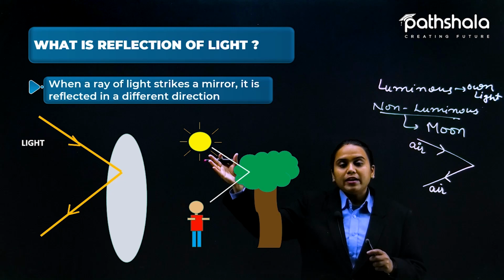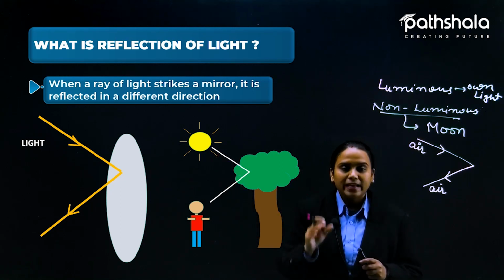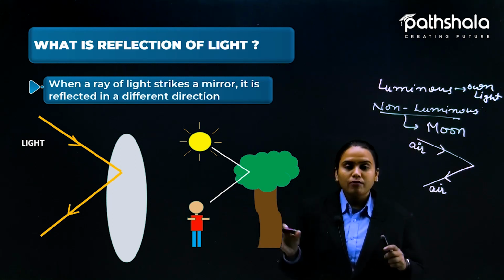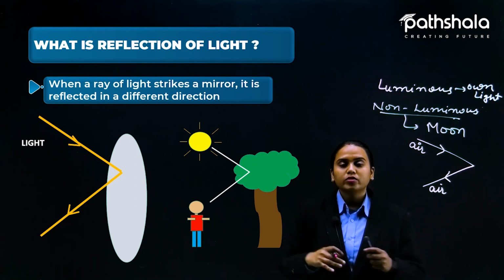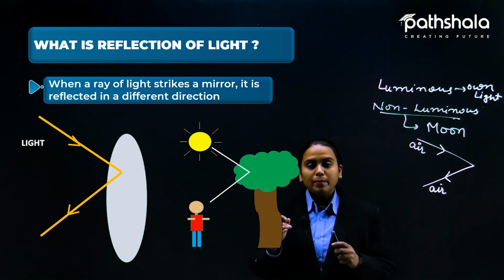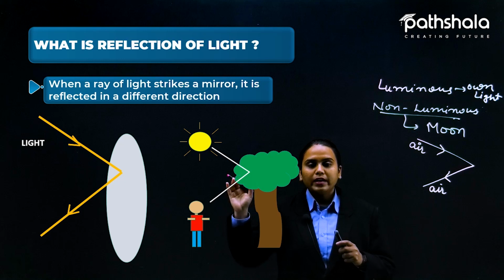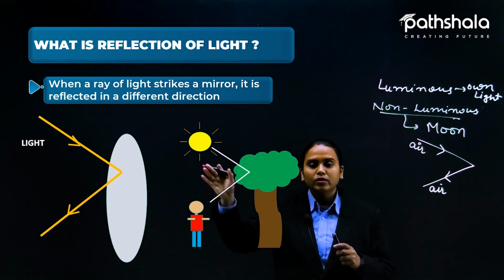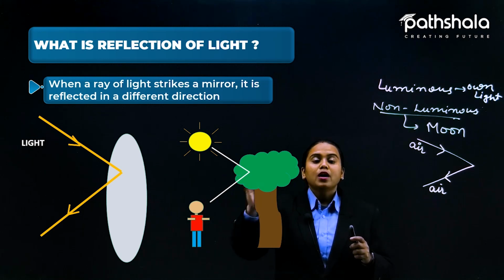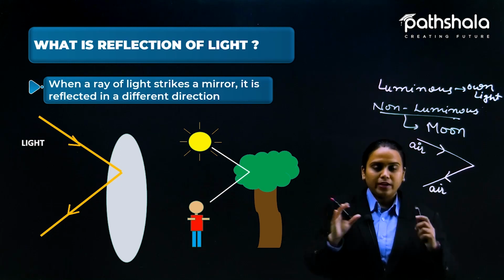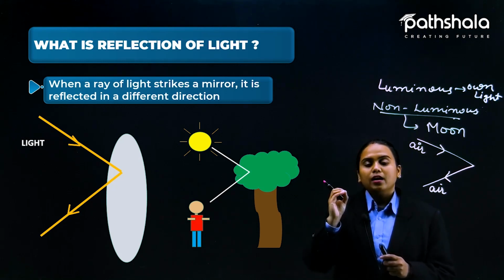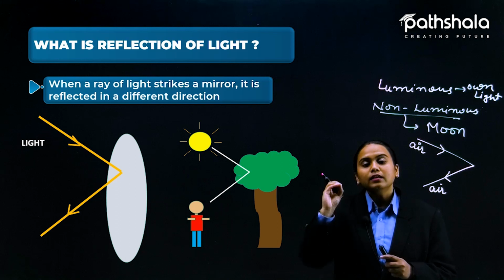So here we are just taking only one ray to explain how the light is going to reflect. If we make a lot of light rays here, then how will you come to know? Because with lots of light rays, the diagram will not be clear to you. So for making it clear, we have just drawn one ray diagram so that it is clear how this ray is coming and reflecting like this. But lots of rays are coming there, and from these millions and billions of rays, we just need a few rays to reach our eyes, and that is what makes us capable of looking at things.